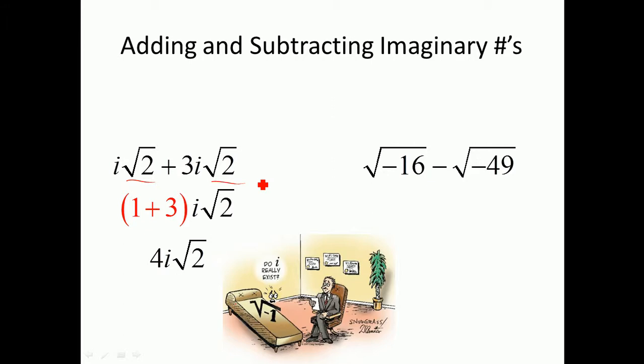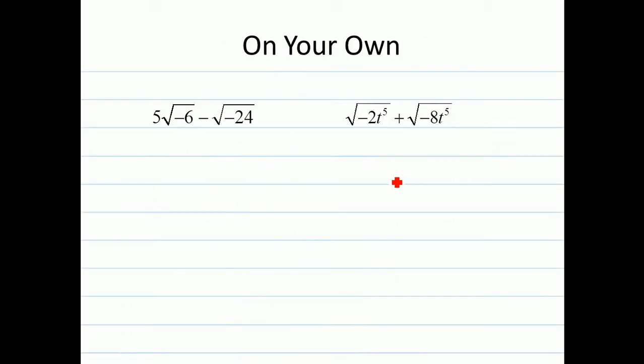On the other hand, if I'm subtracting these two, mind you, these have solutions now. The square root of negative 16 is just going to be 4i, and the square root of negative 49 is going to be 7i. 4i minus 7i is just going to give you negative 3i, just as if it's a regular variable. You should be fine with that. So that's what happens when you add them together.